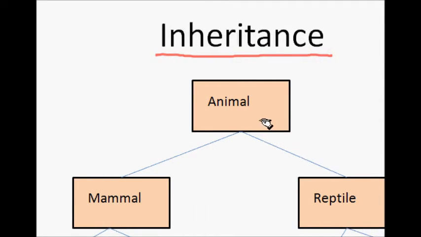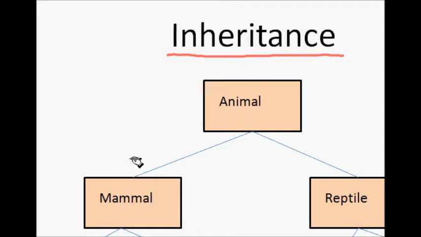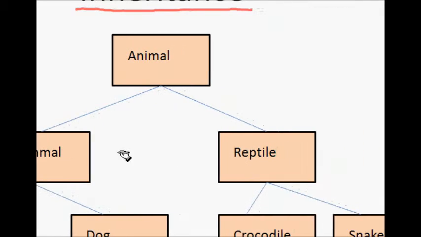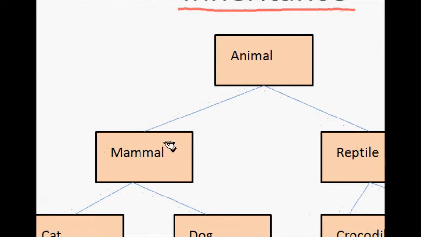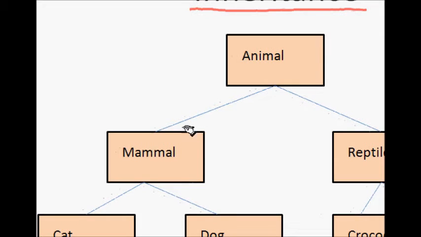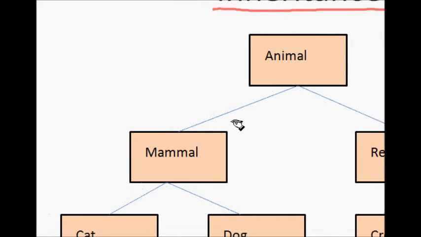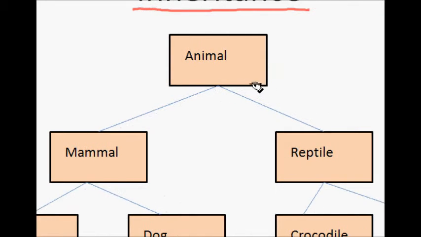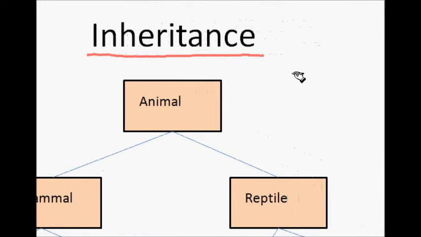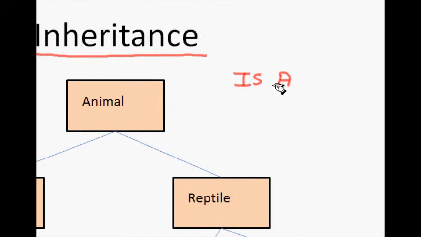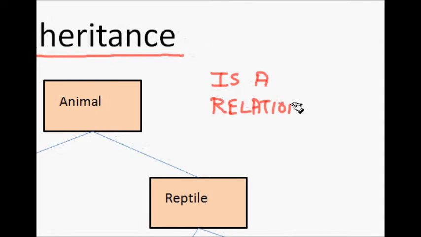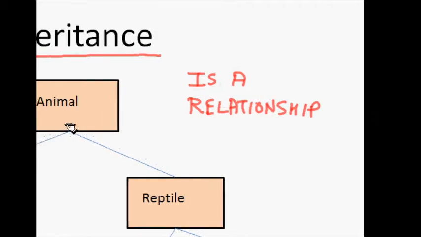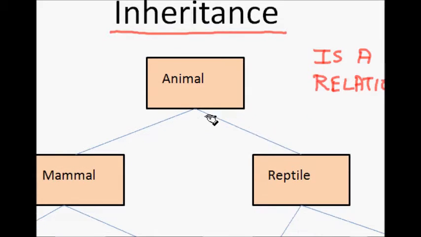Now, mammals and reptiles are both animals, but they are specializations or derivations from animal. Mammals are also animals and reptiles are animals. Inheritance follows what is known as an "is a" relationship: a mammal is an animal, a reptile is an animal.